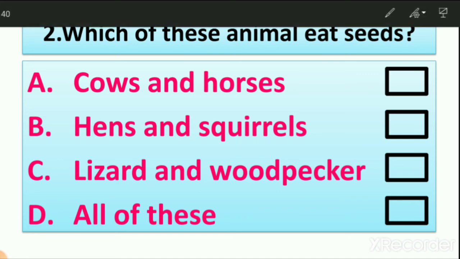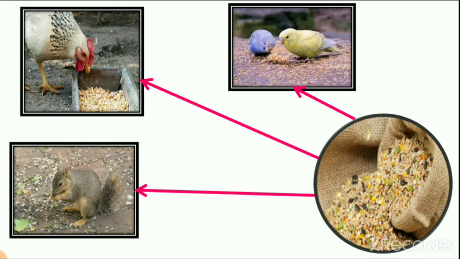So let's learn. Here you can see the picture of seeds, and which animals are eating seeds? Squirrel, hen and birds, right? So we have option B, that squirrels and hens eat seeds.